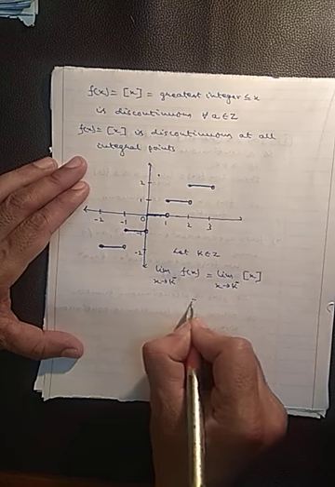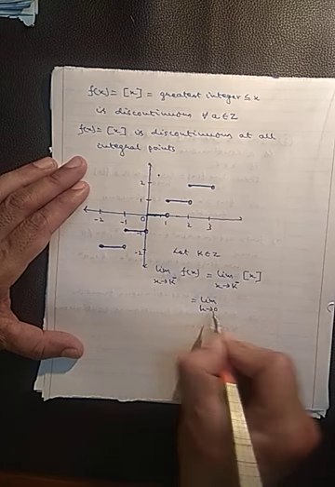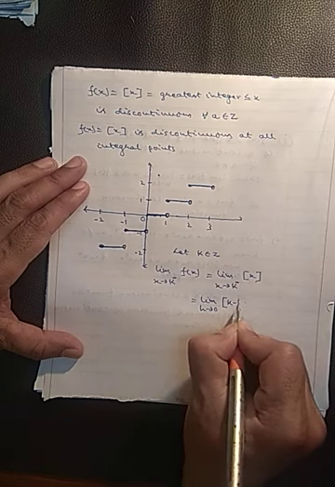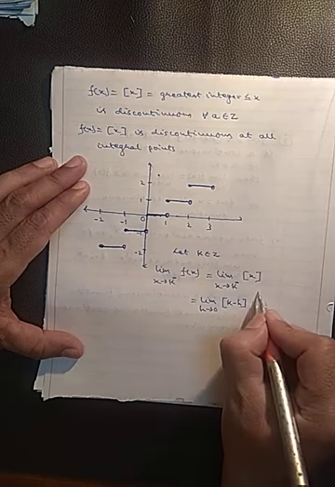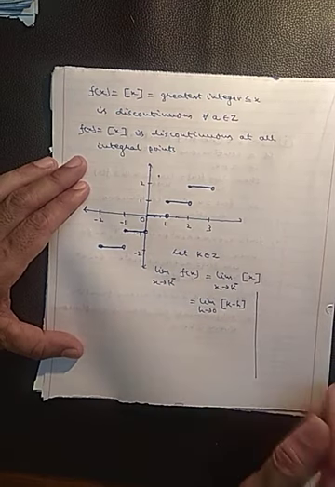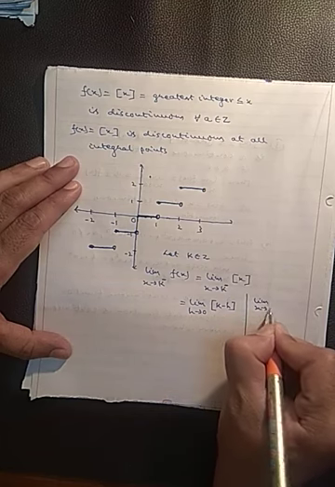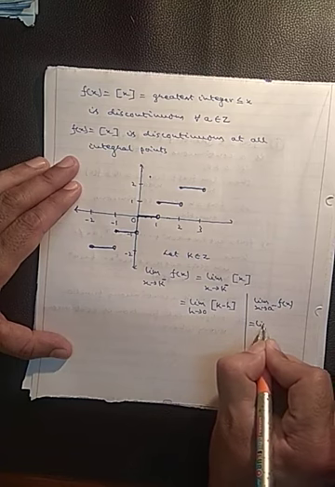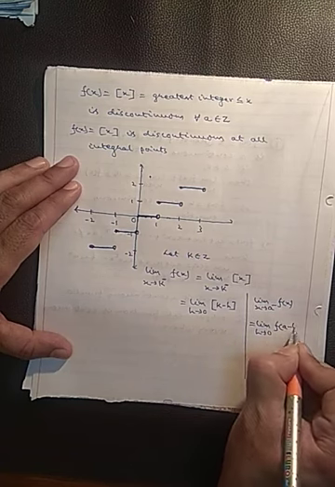What is the formula? You can write it as limit h approaches 0, f of k minus h. Which formula are we using? Limit x approaches a minus f(x) equals limit h approaches 0, f(a minus h).